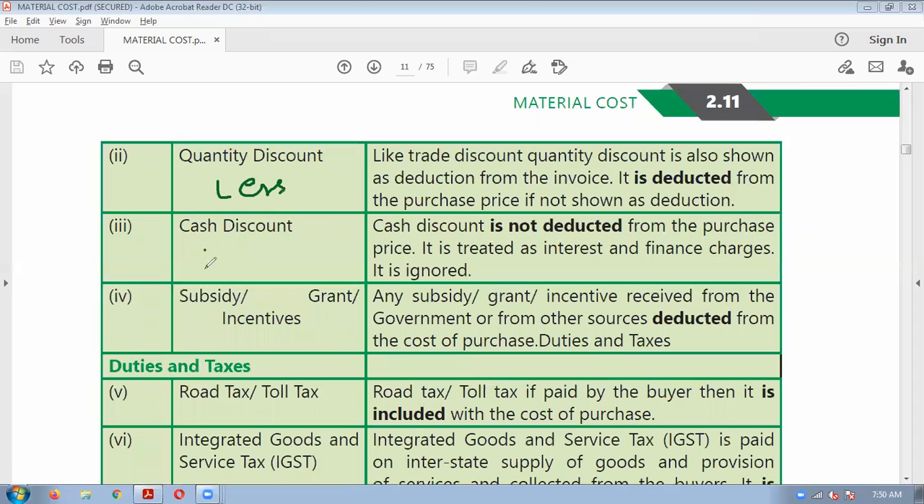Cash discount, what you should do? Ignore. Okay, sometimes you are getting subsidies, grants, incentives from government, no? Sometimes government gives grants, incentives, etc. All that thing, what you have to do? Reduce less. So only cash discount you should ignore. Okay, because cash discount is an interest and finance expense, which is not considered in costing. That is, it is ignored actually, or it will come in the cost sheet, but not in material cost, we can say.